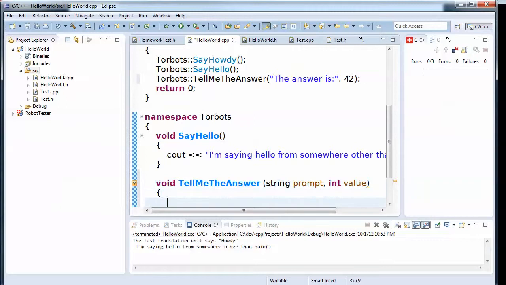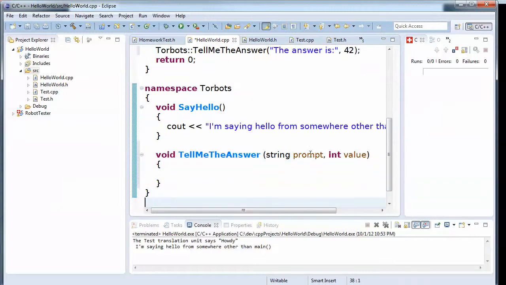And now here we really need to give these names when we're in the definition, because if we want to use them, we have to have some way to refer to them. So now we can say cout, don't need the quotes, just need the name. Cout prompt, and then cout value. And then I'm going to put a new line.